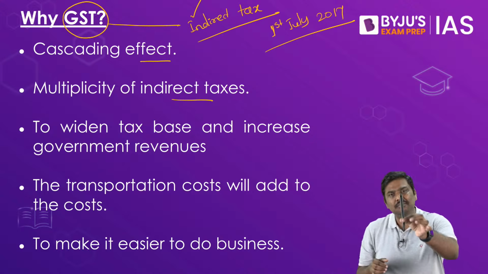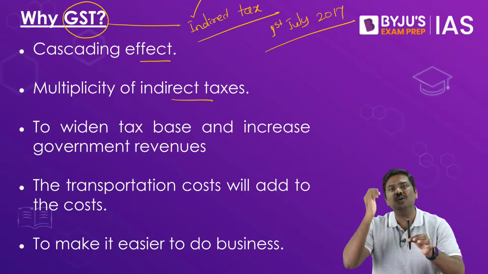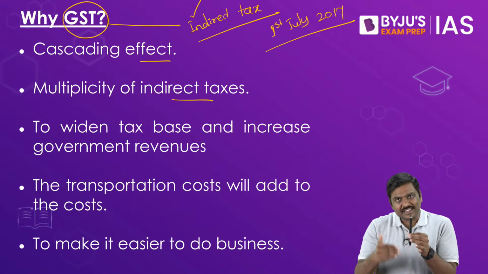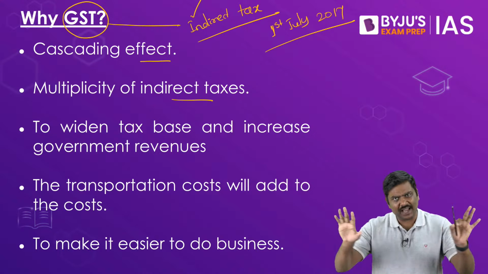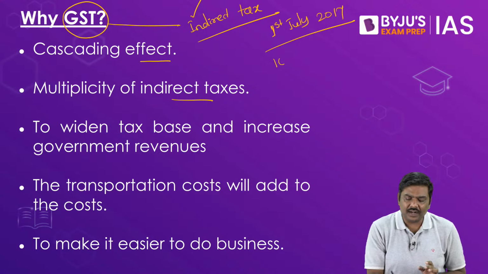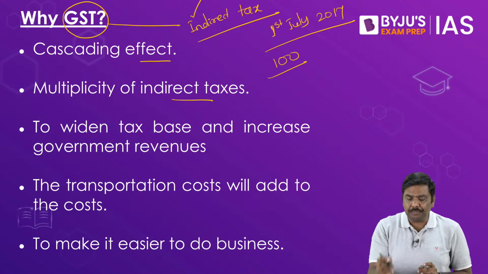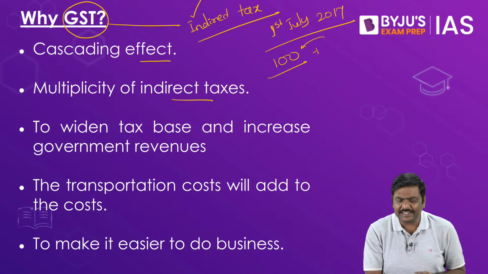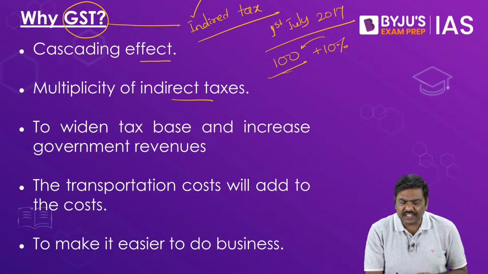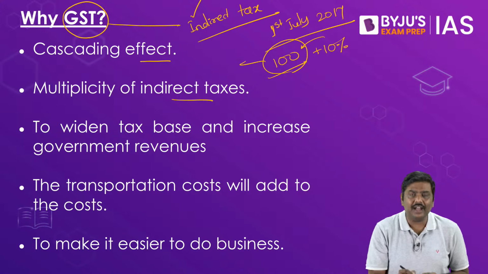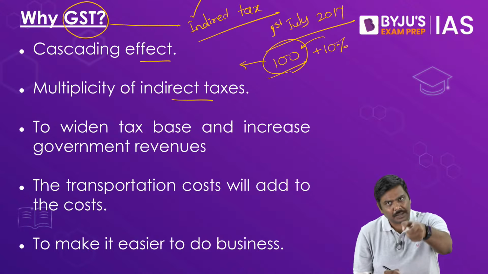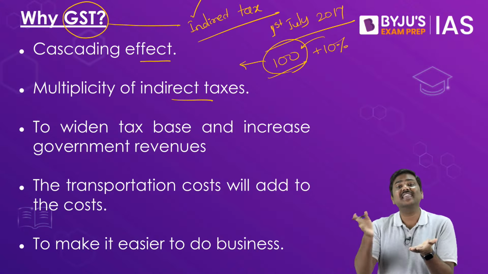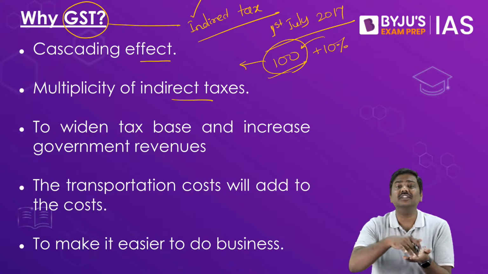Now, when I'm selling the marker to you, again the government will impose a tax. So, when I decide the marker price, let's say just a hypothetical number, 100 rupees, and the government imposes a tax on this 100 rupees, let's say hypothetically 10%. And within this 100 rupees, if there is already a component of tax that I've paid on the plastic, this is called cascading effect, tax on tax.